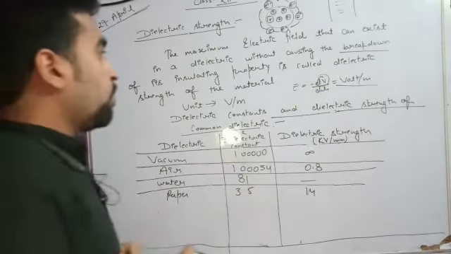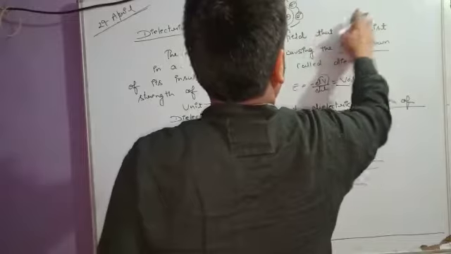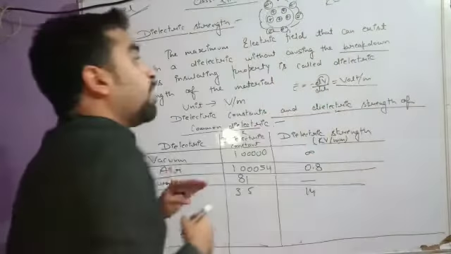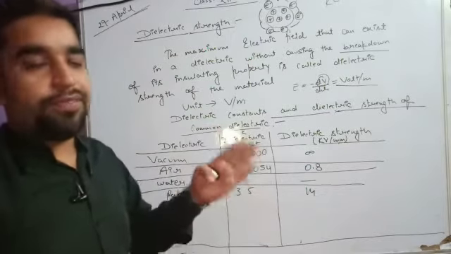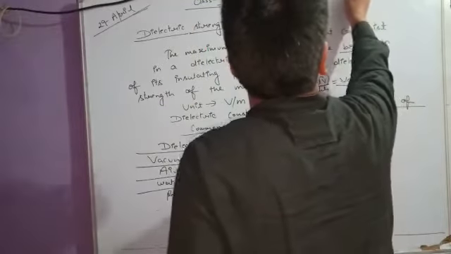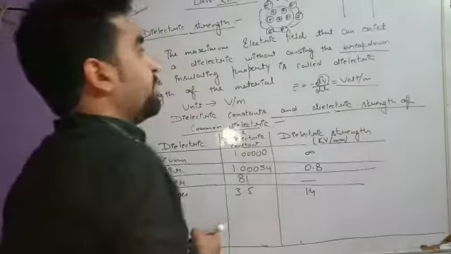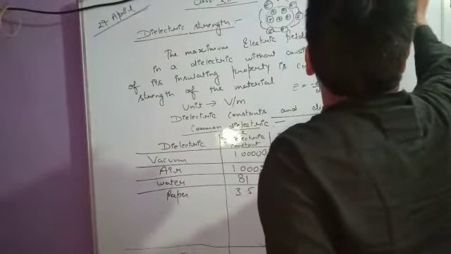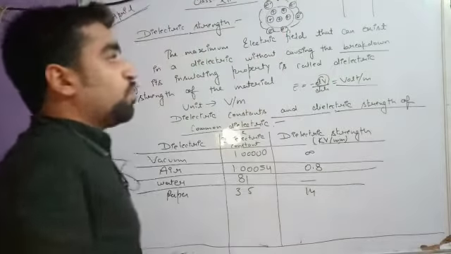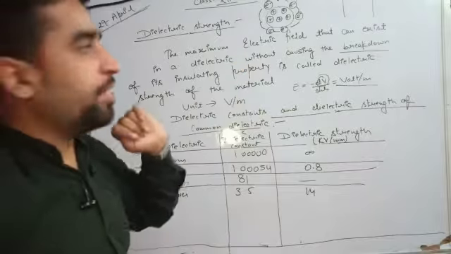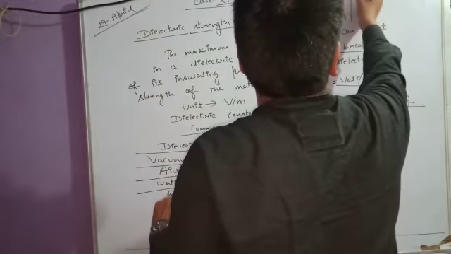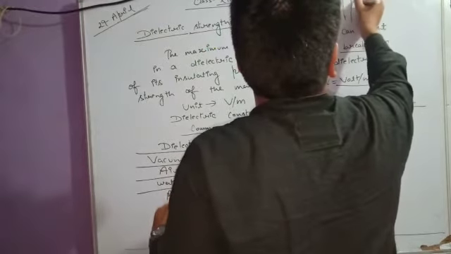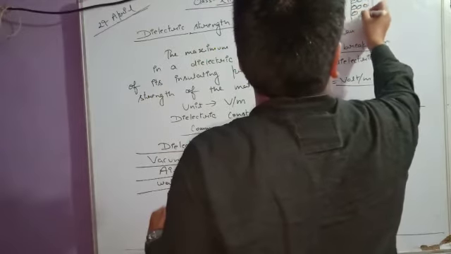K is how many times the capacitance of a capacitor will increase when we introduce a dielectric slab in it. We calculated the capacitance of a capacitor, given by C equals epsilon naught A upon D. Now suppose I introduce a dielectric material between the plates of the capacitor, and I am drawing it roughly to understand it.